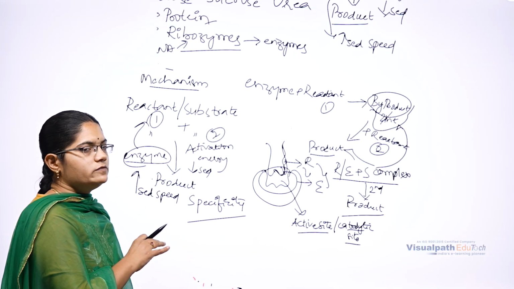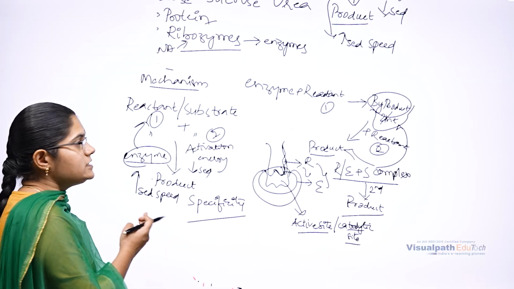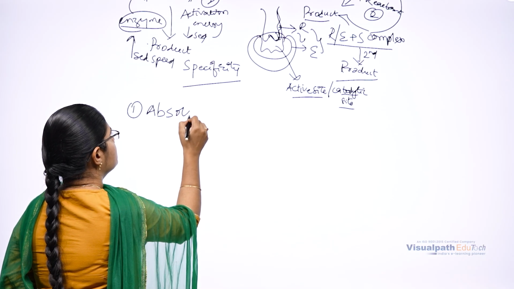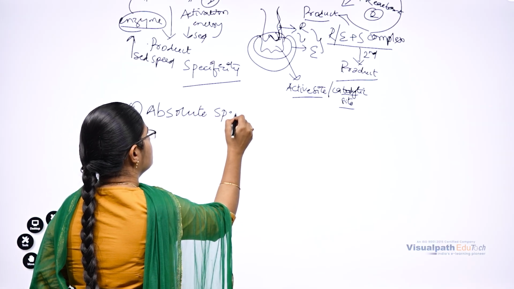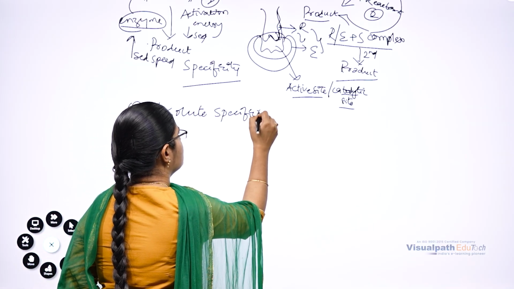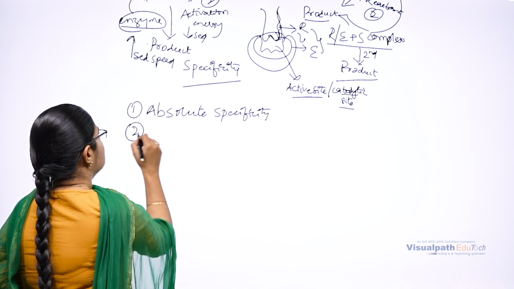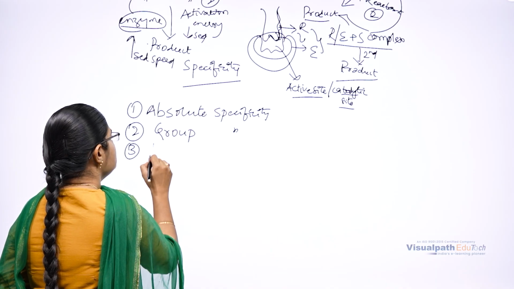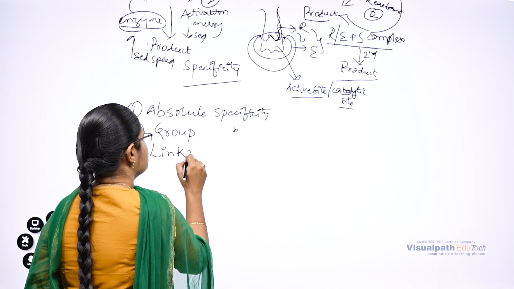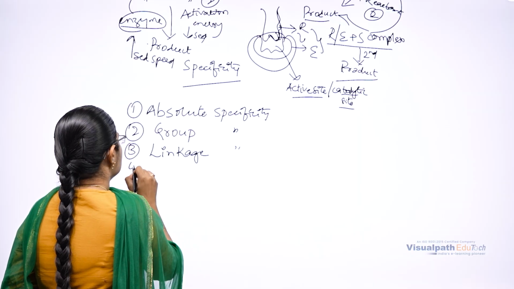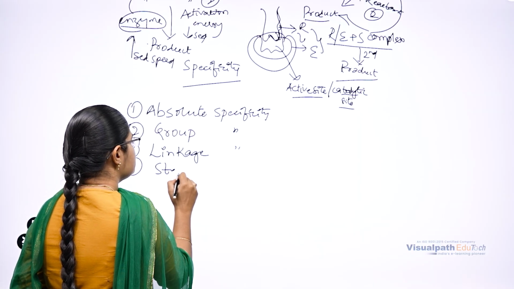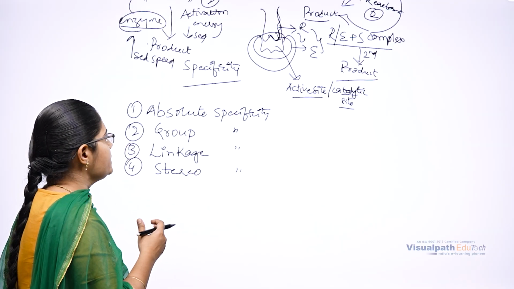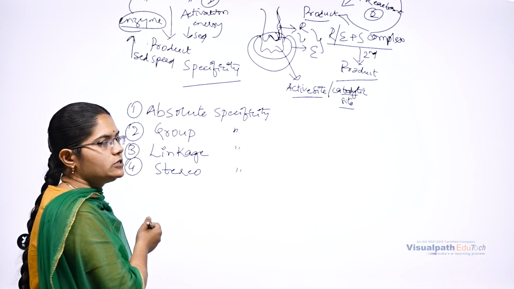Based on the nature of the specificity, there are four types of enzyme specificity. Number one, absolute specificity. Number two, group specificity. Number three, linkage specificity. Number four, stereospecificity. So depending upon this specificity, there are four types. First we are going to discuss absolute specificity.